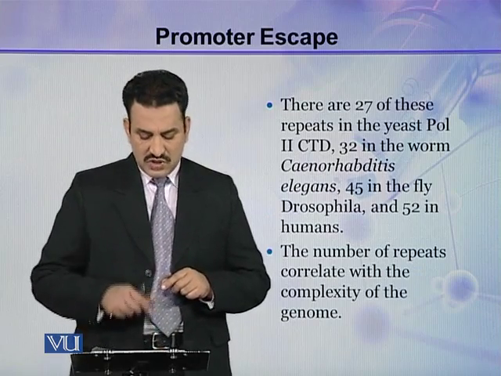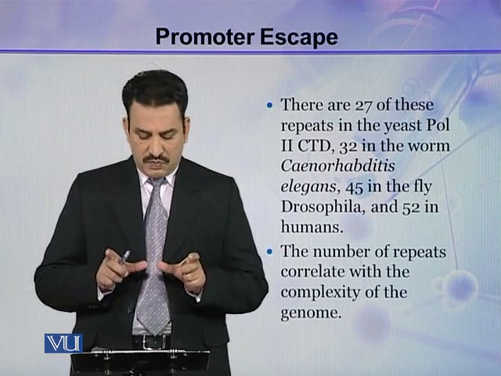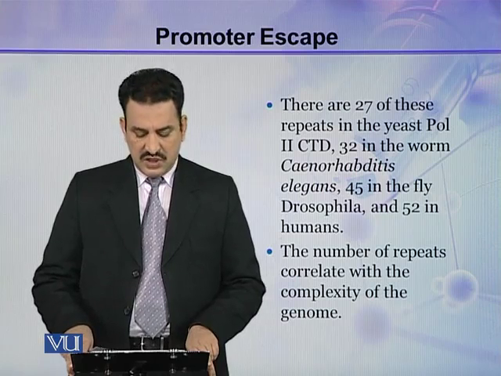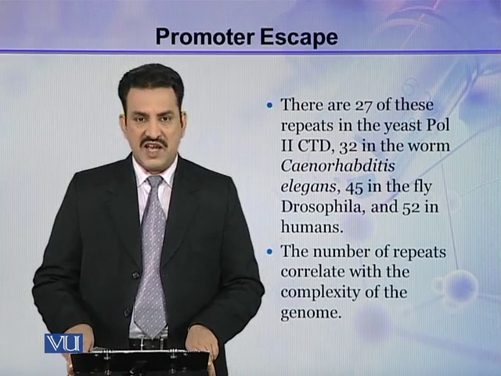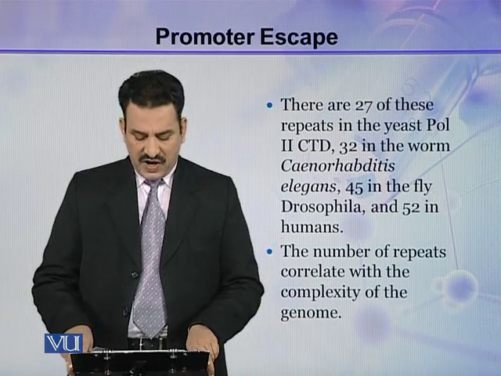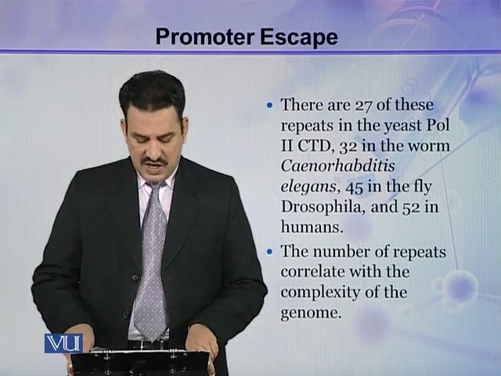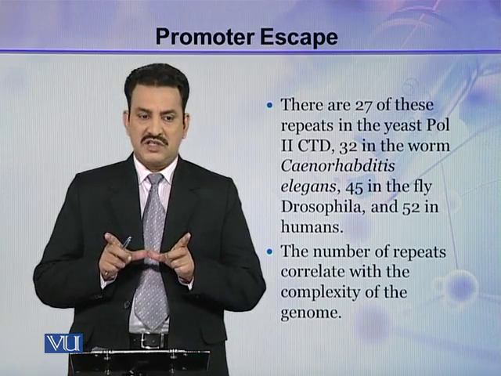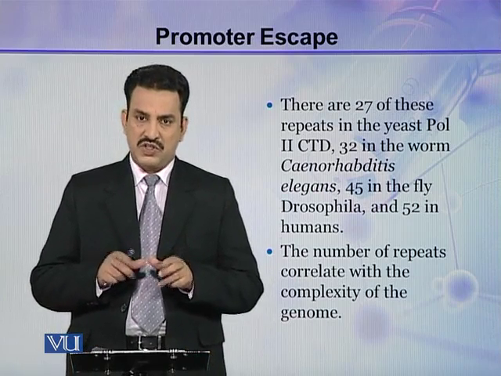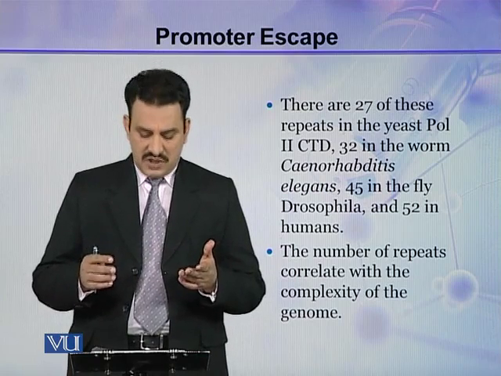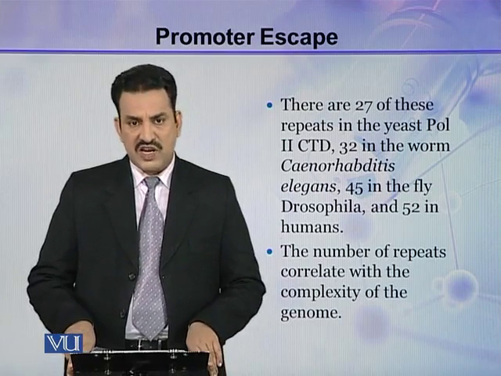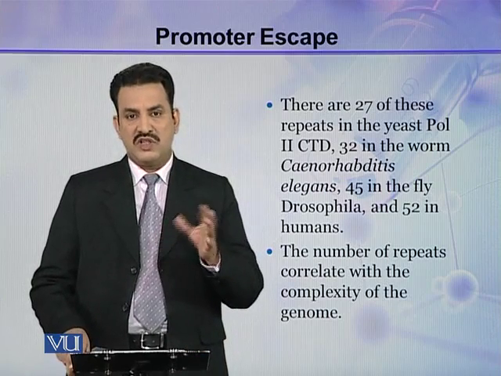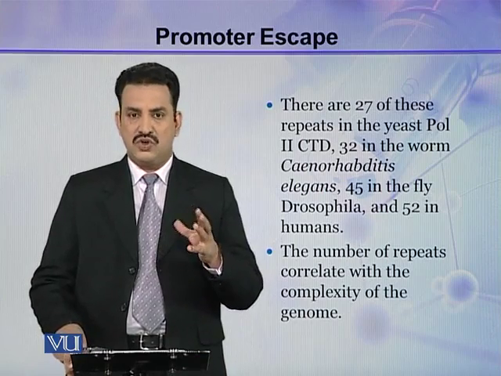There are about 27 of such repeats in the yeast Pol II CTD, 32 in the worm C. elegans, 45 in the fly Drosophila, and 52 in humans. So the number of these heptapeptide repeats is different in different organisms. Thus, the number of repeats correlates with the complexity of the genome. It is related to the size and complexity of the genome.